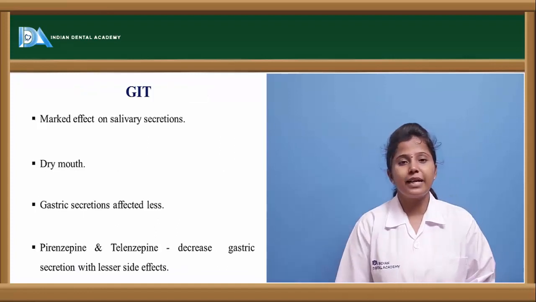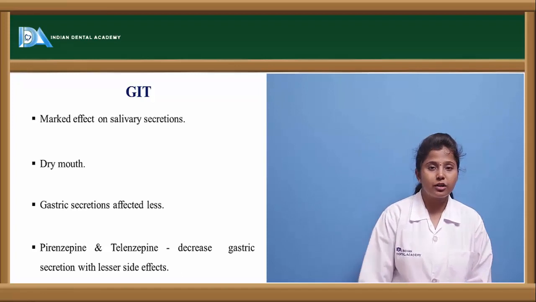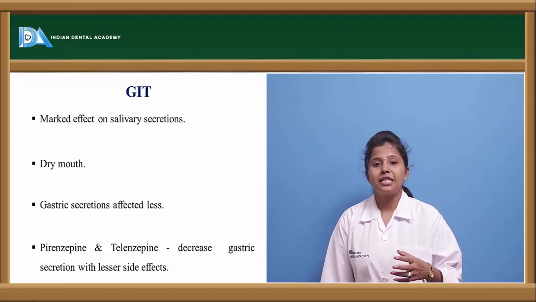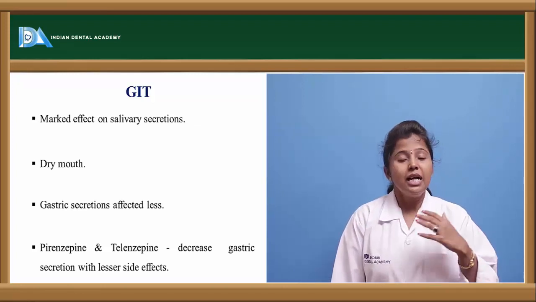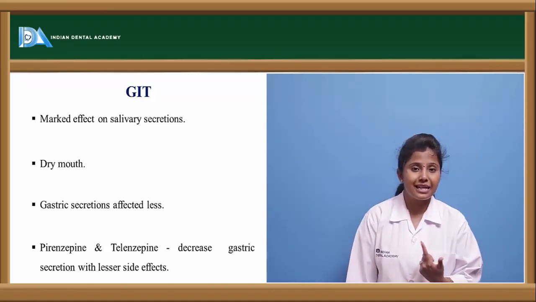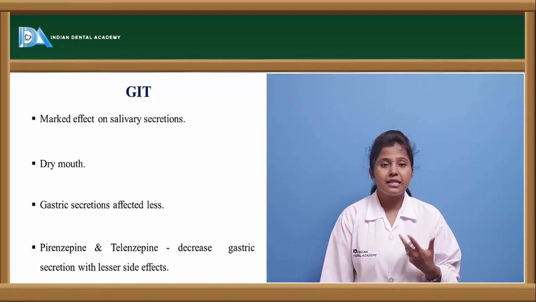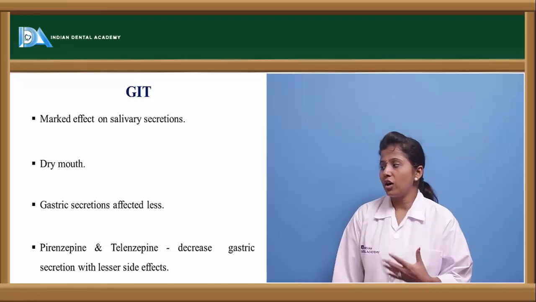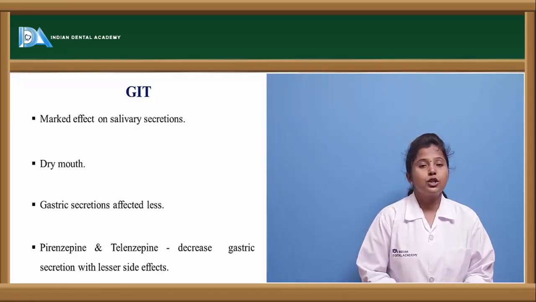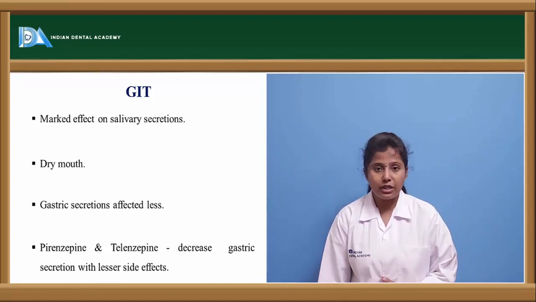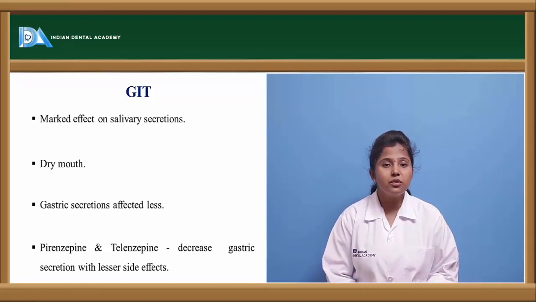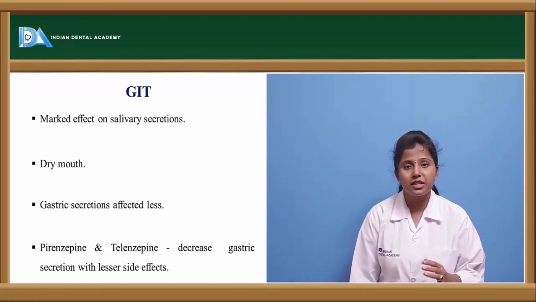Let us see the effects of antimuscarinic or anticholinergic drugs on the GIT. These antimuscarinic drugs show marked effects on salivary secretions. In the sense, they decrease the salivary secretions. The secretions produced by the salivary glands will be decreased, and that is the reason it causes dry mouth. Gastric acid secretions will also be altered. The secretions produced in the gastrointestinal tract will be reduced. Because of these antimuscarinic drugs, whatever secretions are produced in the body can be reduced.